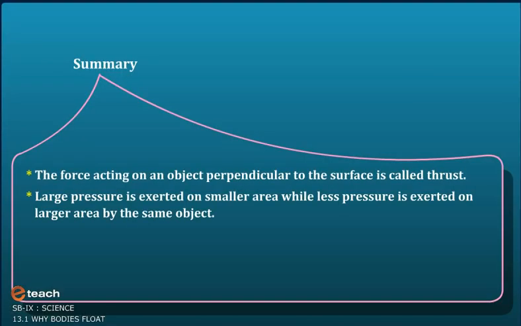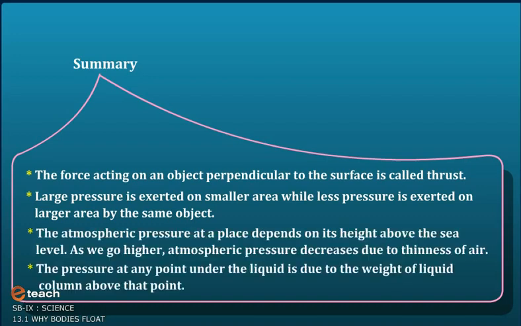Summary. The force acting on an object perpendicular to the surface is called thrust. Large pressure is exerted on smaller area while less pressure is exerted on larger area by the same object. The atmospheric pressure at a place depends on its height above the sea level. As we go higher, atmospheric pressure decreases due to thinness of air. The pressure at any point under the liquid is due to the weight of liquid column above that point.